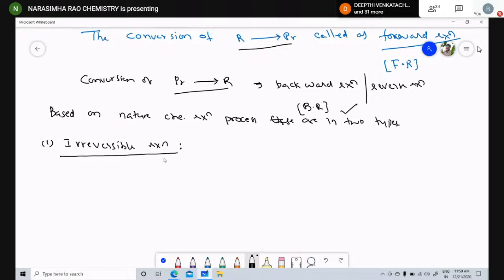Soumya, what is forward reaction? Soumya. Backward. The conversion of reactant to product.